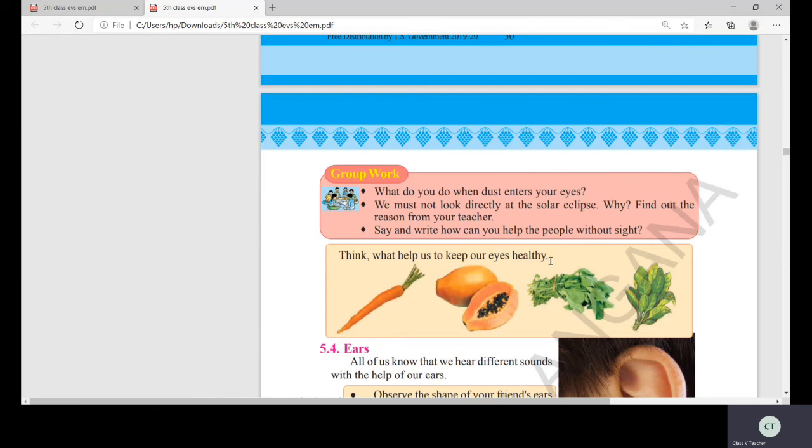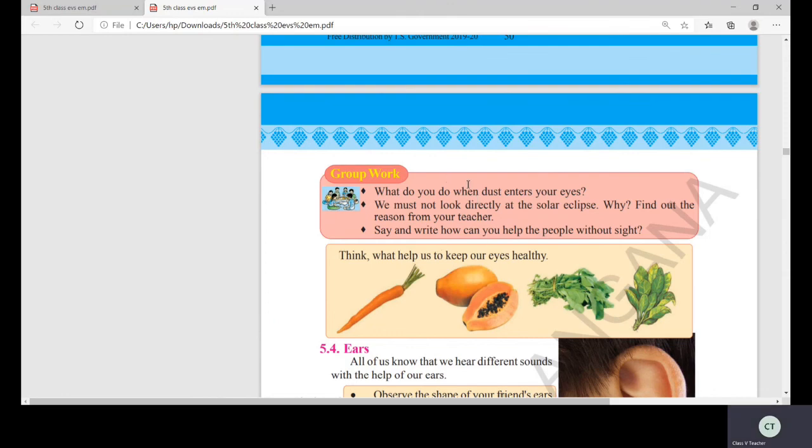Now say and write, how can you help the people without sight? So what helps us keep our eyes healthy? If you want to keep your eyes healthy, what do you have to eat? Carrot. Yes, eat one carrot daily, papaya, spinach, and curry leaves. If you eat these, children, your eyes will be more and more healthy.